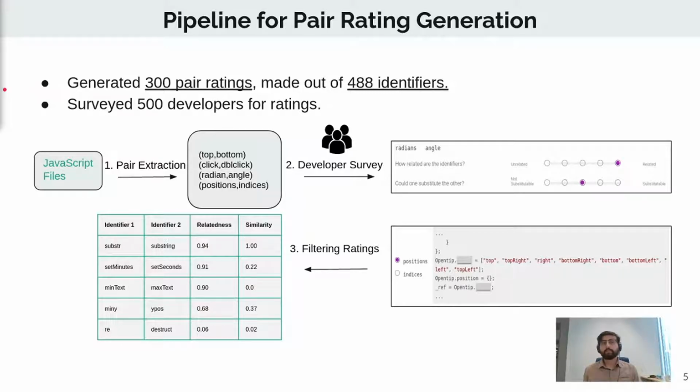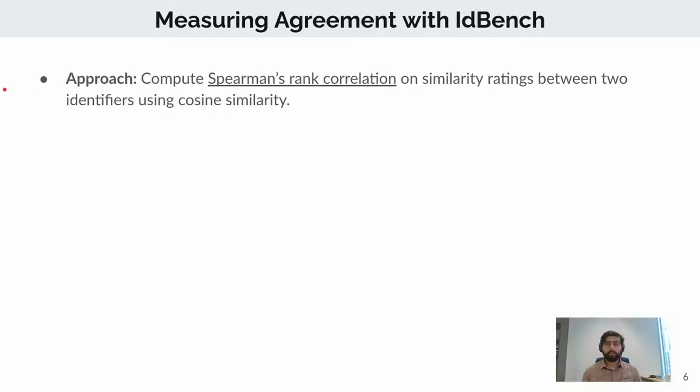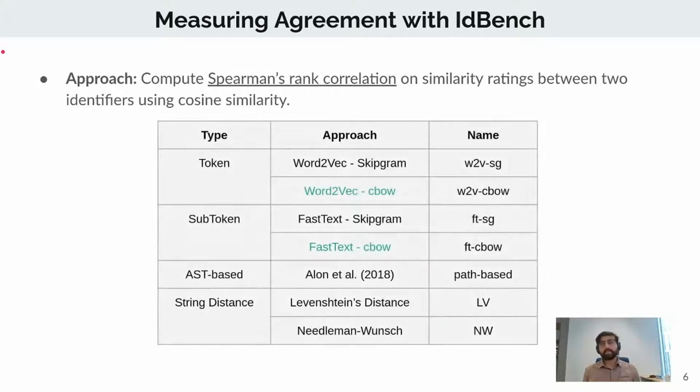In order to test and measure all of these methods against IDBench, we computed Spearman's rank correlation on similarity ratings between two identifiers using cosine similarity. To that end, we had 4 different categories of methods: token-based representations, subtoken-based representations, AST-aware representations, and string distance methods. And we extracted similarity ratings from all of these methods for each pair and then computed a rank correlation for them.